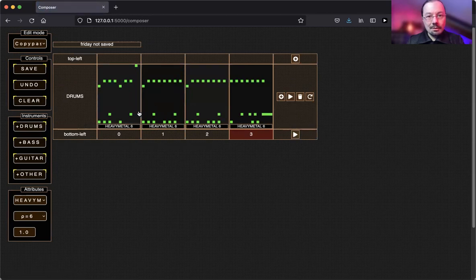So here, first bar, then repeating those 2 bars, and then something with a little, how can I say, a little bridge in the end. Let's play that one. So let's play it all. Okay, quite nice. So we have some music here. Still very rhythmic. Let's add some guitar.